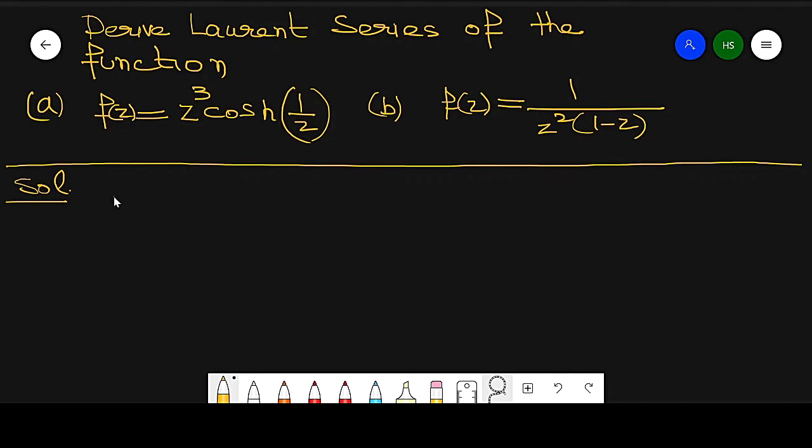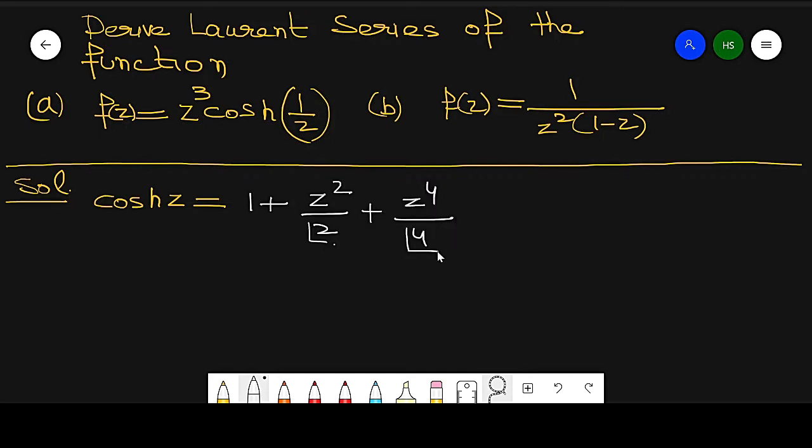So we know the formula of cos hyperbolic z. The first term is 1, plus z square by 2 factorial, z to the 4 by 4 factorial, z to the 6 by 6 factorial, and so on up to infinity.